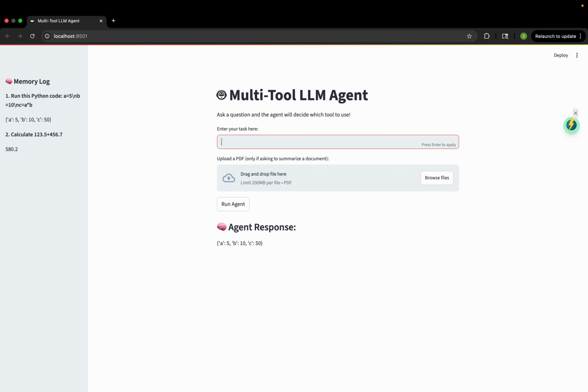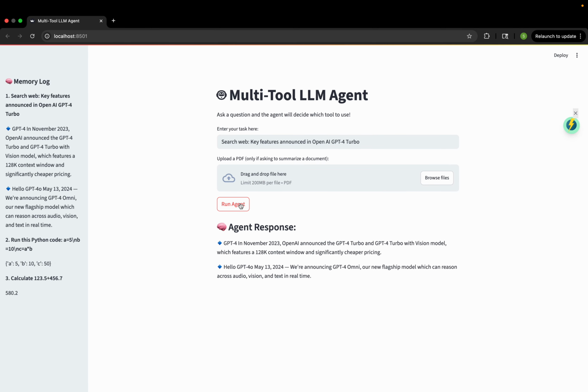For it, I'll give the prompt: search web key features announced in OpenAI GPT-4 Turbo.